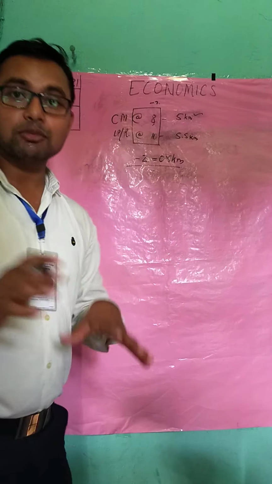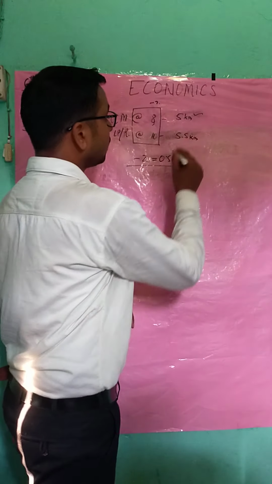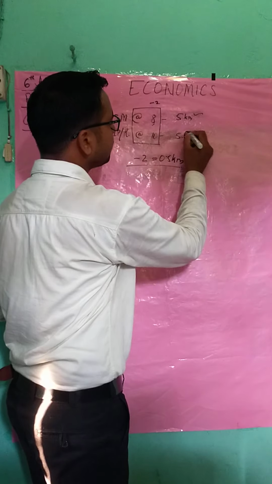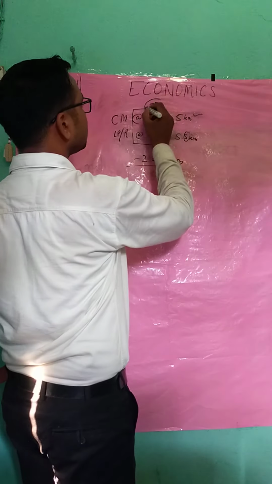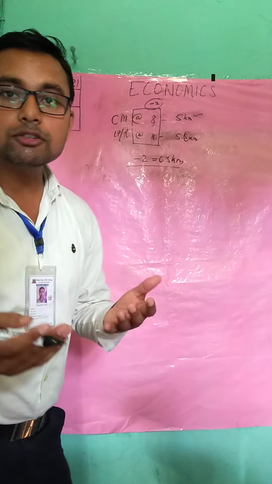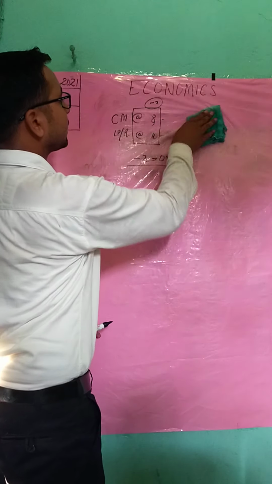Don't get confused, I'm not taking a mathematics class. Students, here 0.5 extra kilometers, does it give the same value as the 2 rupees reduced from the Cello Maxriter?